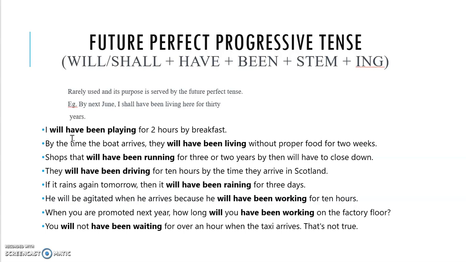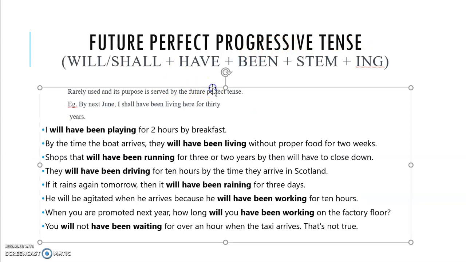Will have been plus play plus ing. Will have been plus live plus ing. Will have been plus run plus ing. Will have been plus drive plus ing. Will have been plus rain plus ing. Will have been plus work plus ing. Will have been plus wait plus ing. So that is the format for future perfect progressive tense. Hope you understood. Okay.